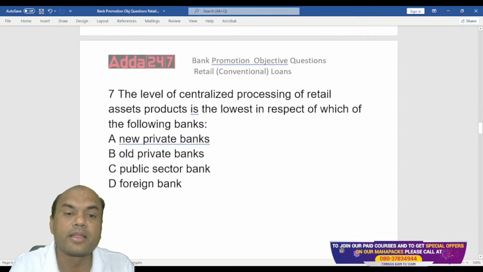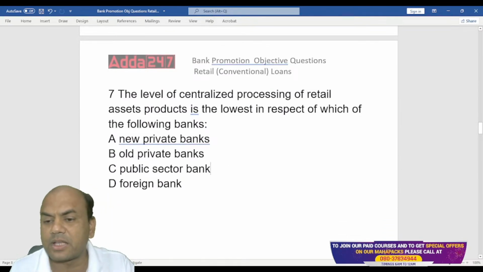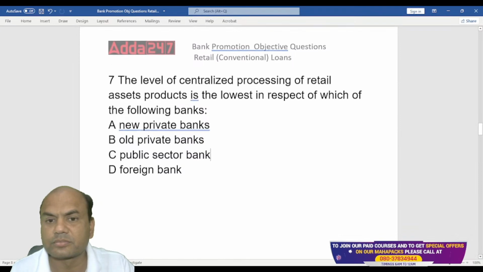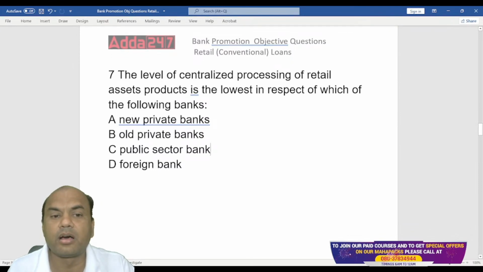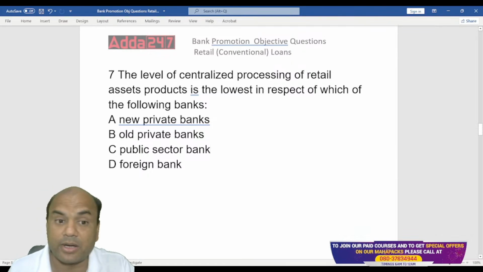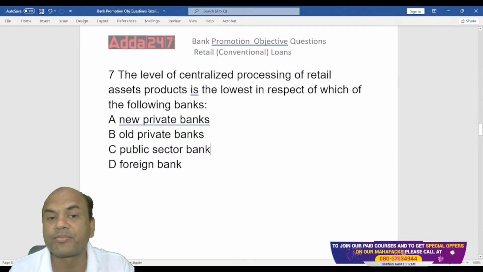Okay. Next one. The level of centralized processing of retail asset products is lowest in respect of which of the following banks? Sad part, but this is true. A, new private banks; B, old private banks; C, public sector banks; and D, foreign banks. So centralized processing model is the least in which of the banks? New private, old private, public sector, and foreign.